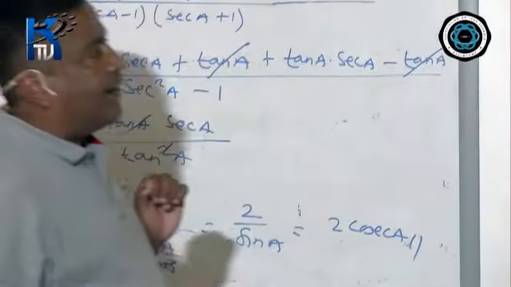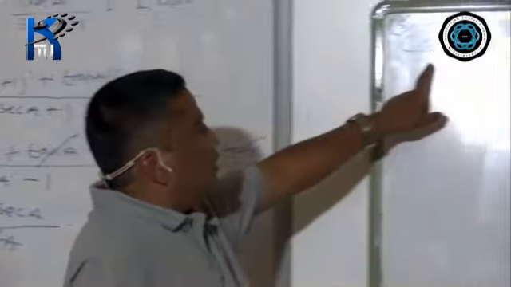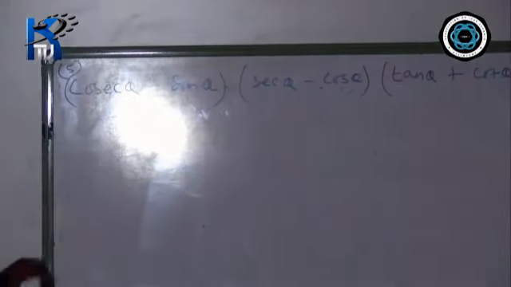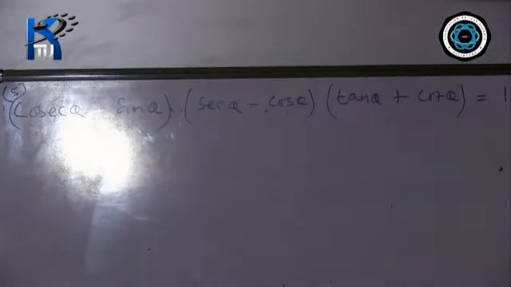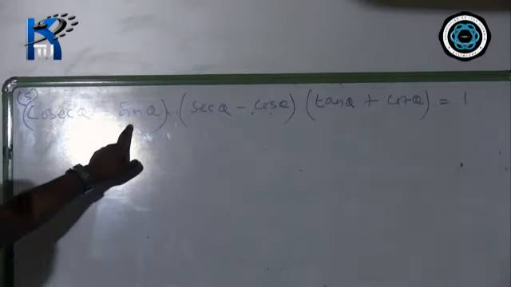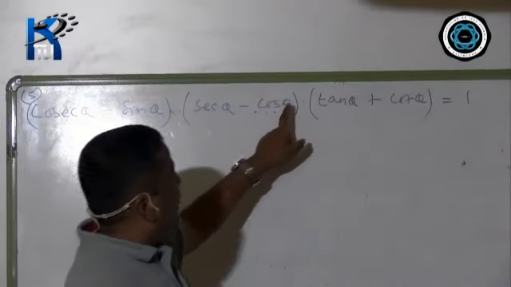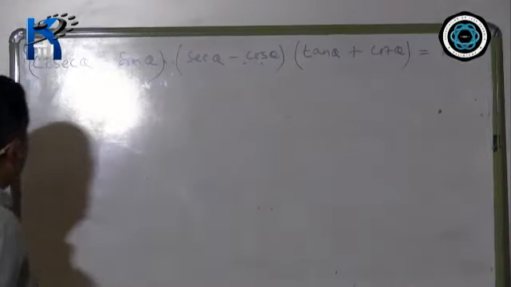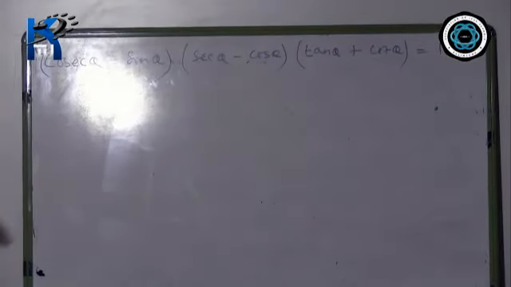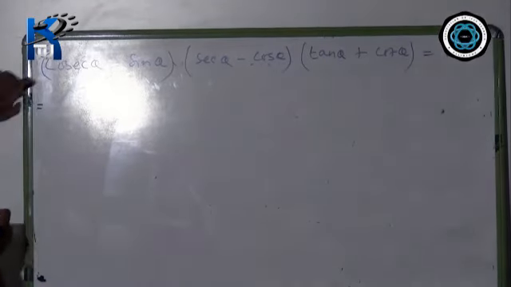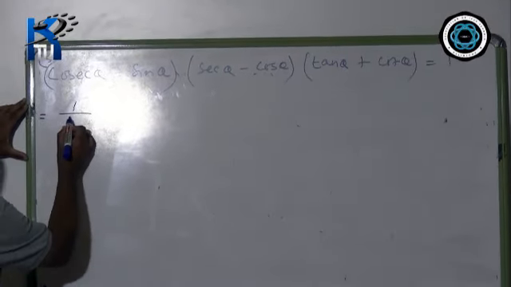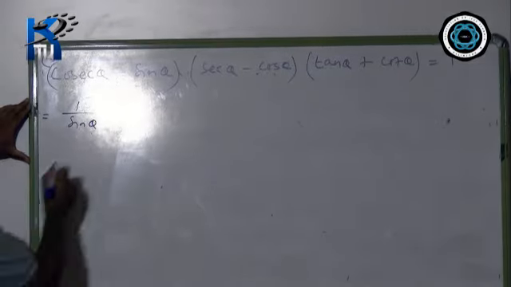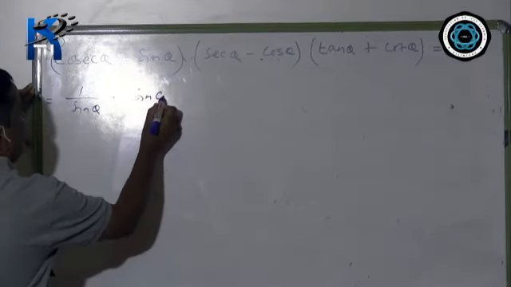Now question number 5. Your left hand side is quite lengthy and right hand side is 1. Cosec theta minus sin theta into sec theta minus cos theta into tan theta plus cot theta equals to 1. Now write LHS and copy everything. After that, cosec means 1 by sin theta minus sin theta.